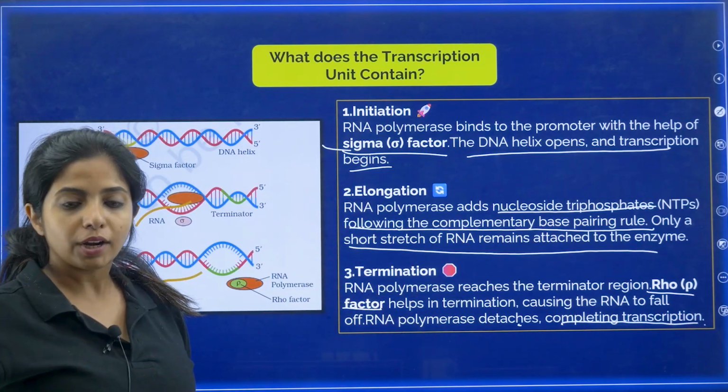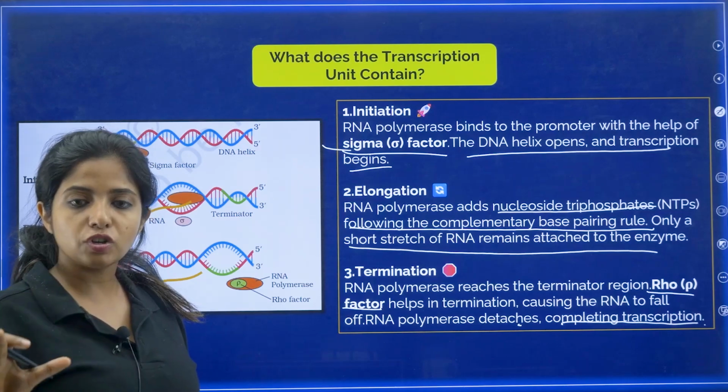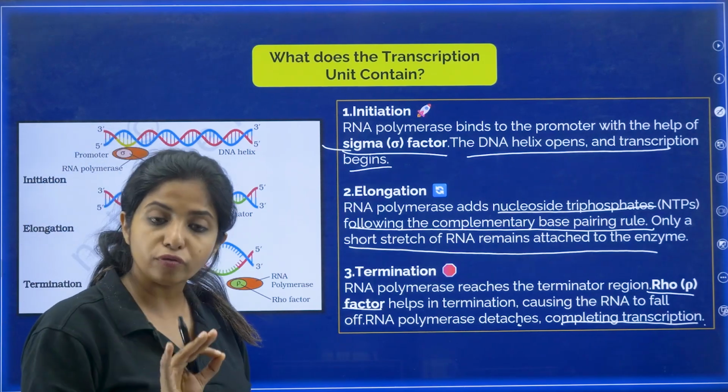If you take PQRS, R comes first, right? So you always remember R for initiation, rho factor, sorry.